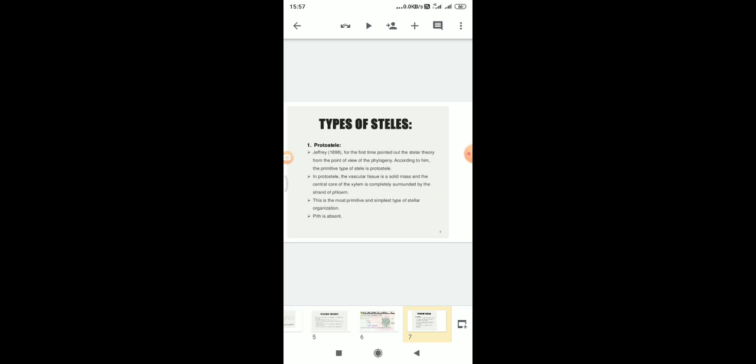The protostele is divided into several forms. Different types of protosteles are present in plants. First is the haplostele, second the actinostele, third the plectostele, and fourth the mixed pith stele. So the protostele is divided into 4 types.